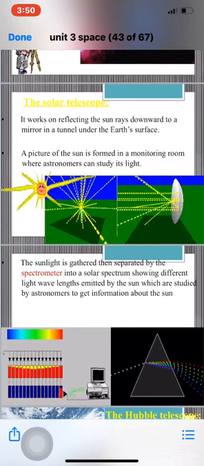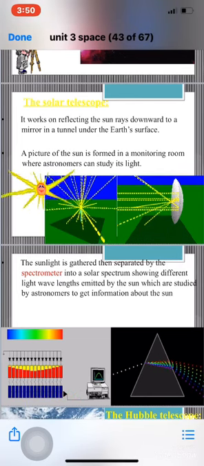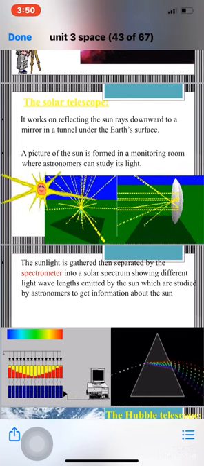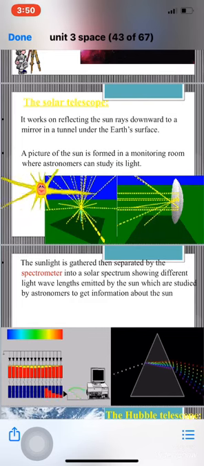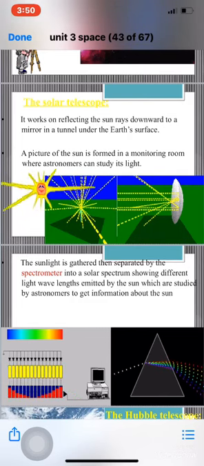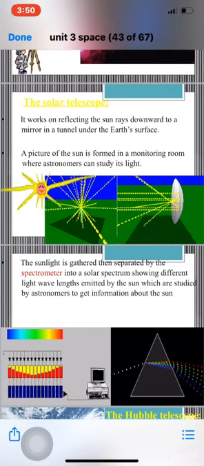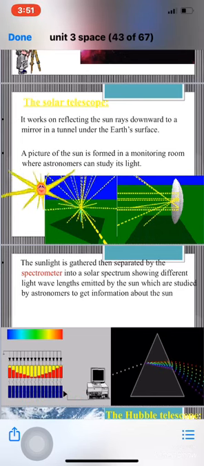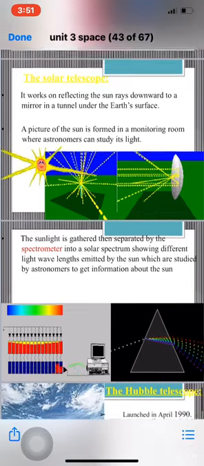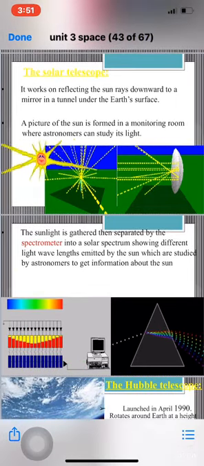The astronomers can study the light. This sunlight is gathered, then separated into a solar spectrum by a device called spectrometer. This shows different light wavelengths emitted by the sun. The scientists or astronomers study this light or wavelengths emitted by the sun to get information about the sun.